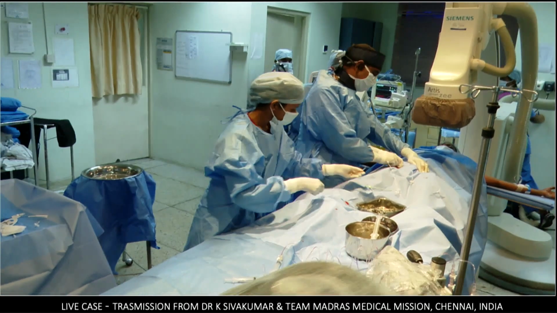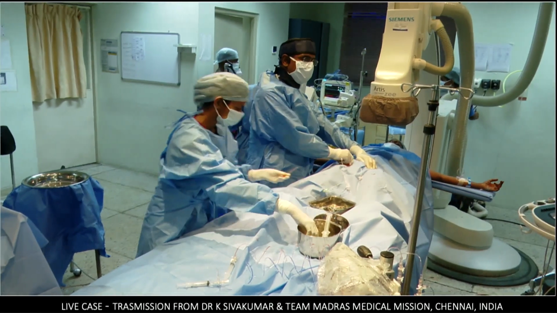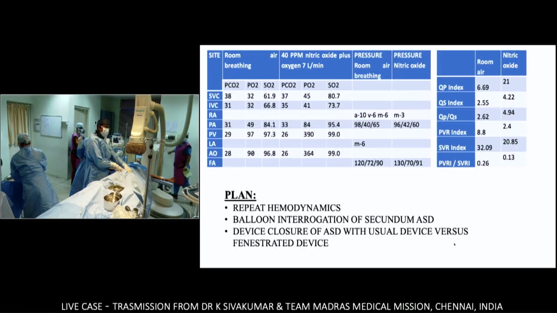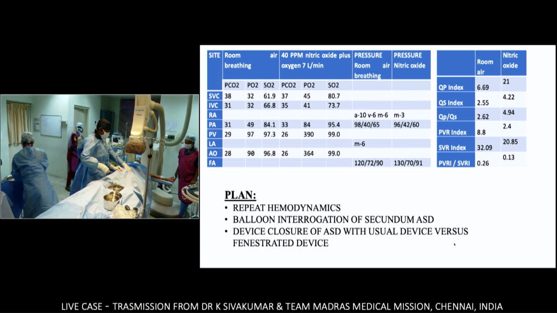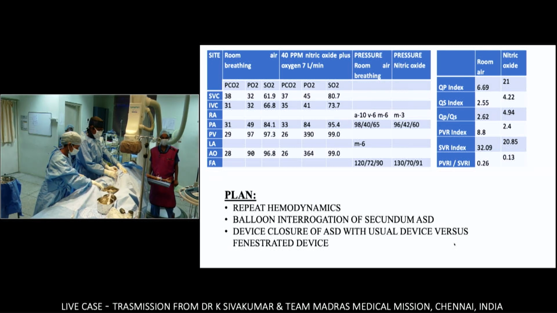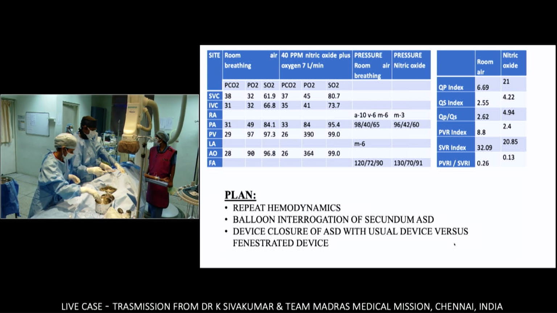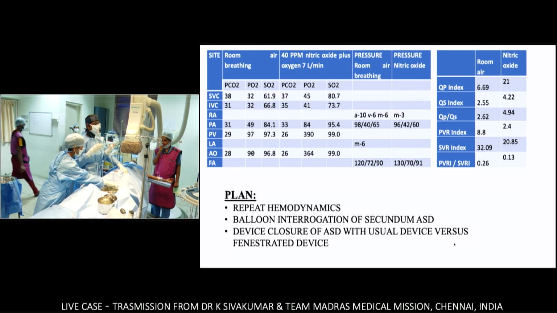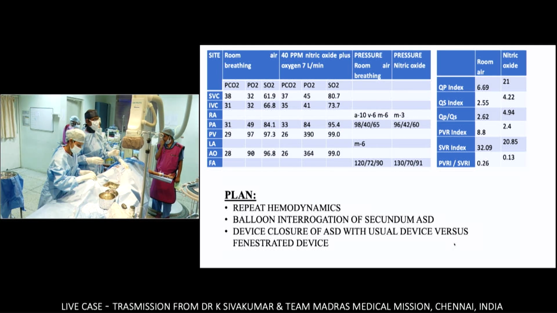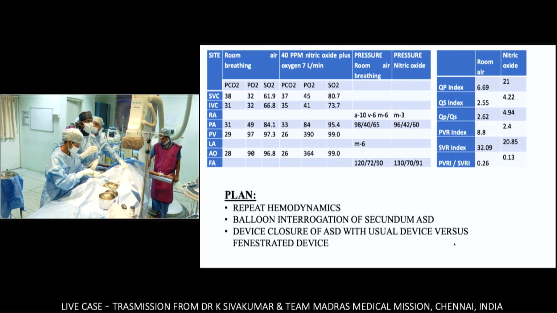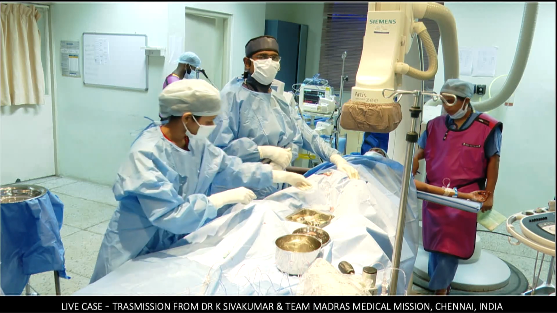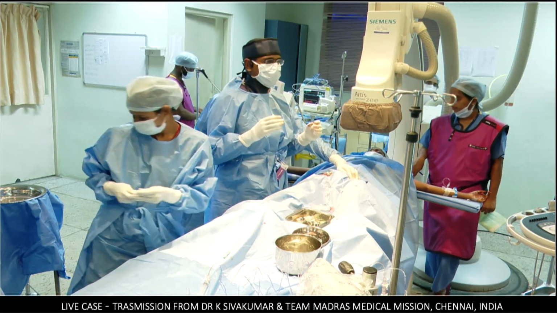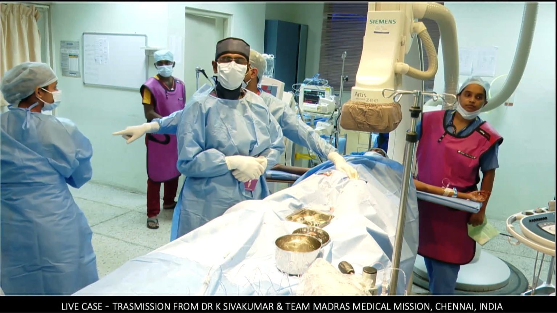Actually, I'll tell you, Eric, the problem that we have. When I give nitric oxide through the tight-fitting mask, the nitric oxide replaces the oxygen in the room air, and that results in marked reduction in the FiO2. And so we have made it to run two tubes in parallel. One will run about 5 to 6 liters of oxygen, and the second one will run nitric oxide to reach 40 to 45 parts per million, and this combination will be driven.